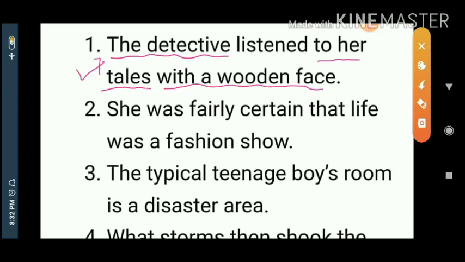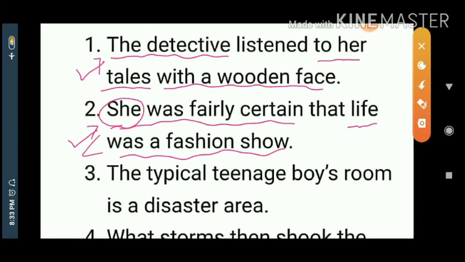Next to that one, she was fairly certain that life was a fashion show. She was fairly certain. You see here, she was certain. It means this is her opinion. What is her opinion? Life was a fashion show. That is her opinion, and her opinion is life is a fashion show. 100% equality is there between the original aspect and the comparative aspect.